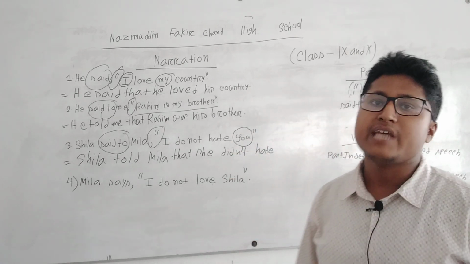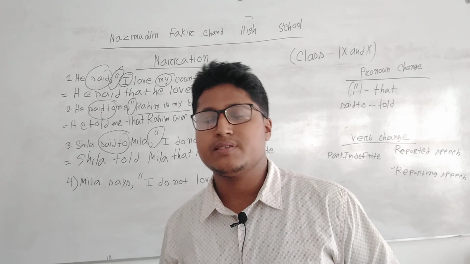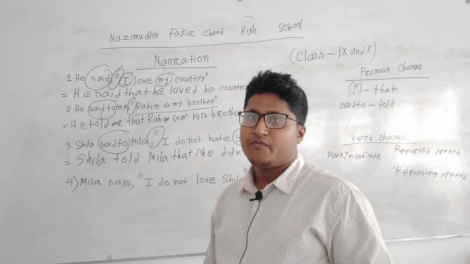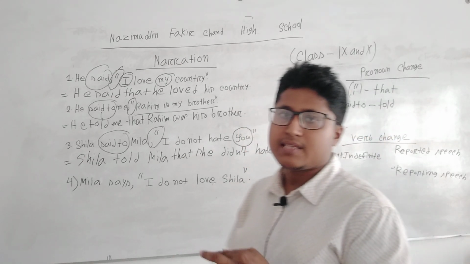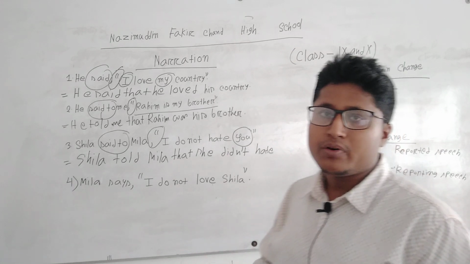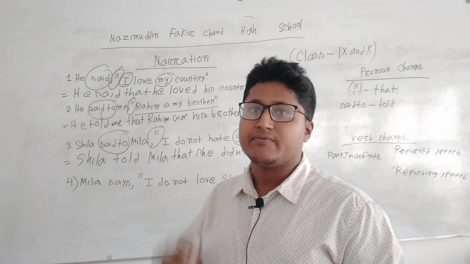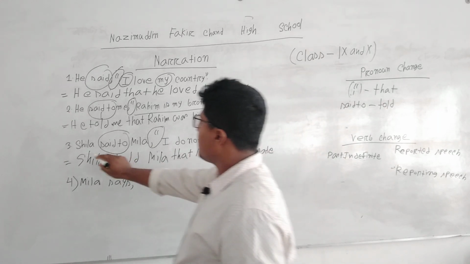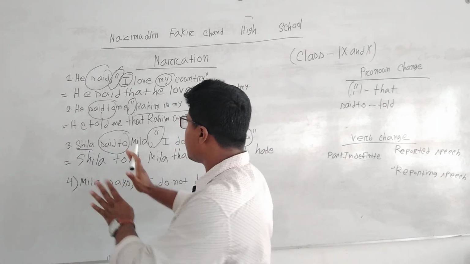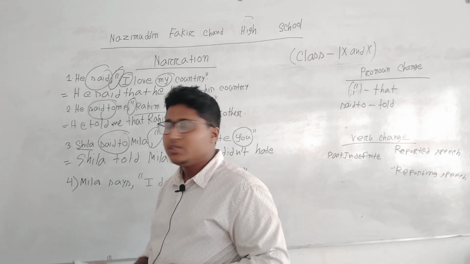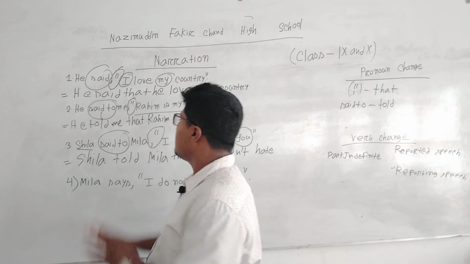Now here is the option of "you." What will be the change of "you"? We have to focus on that. Remember, if there is "I" in the reported speech, it depends upon the reporting speech subject. Here the subject is Sheila, so "I" depends upon Sheila.